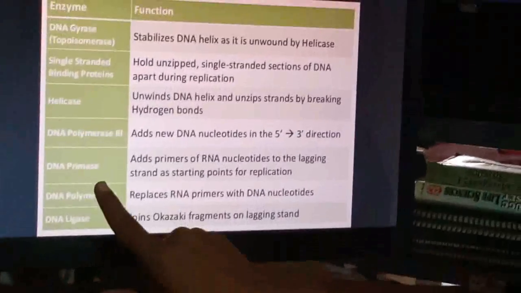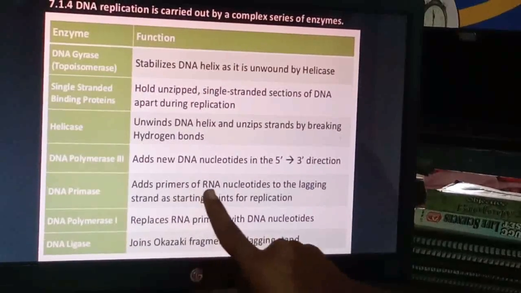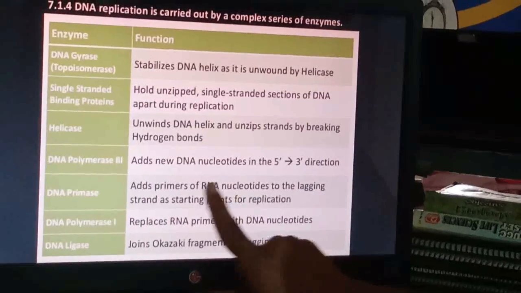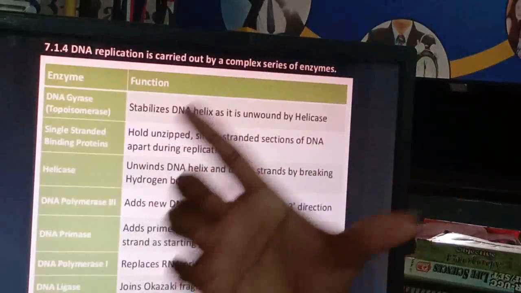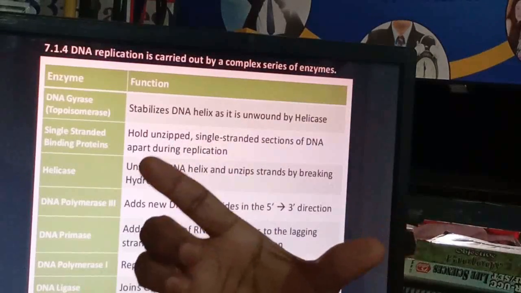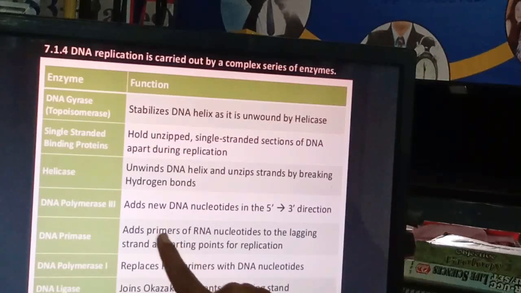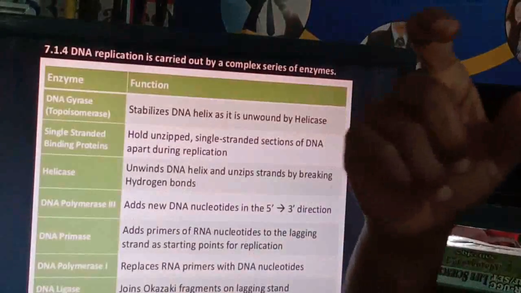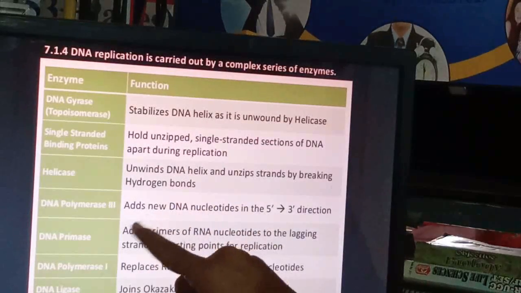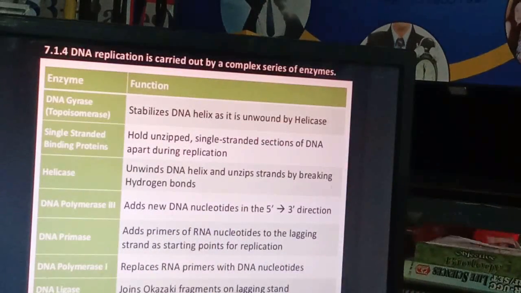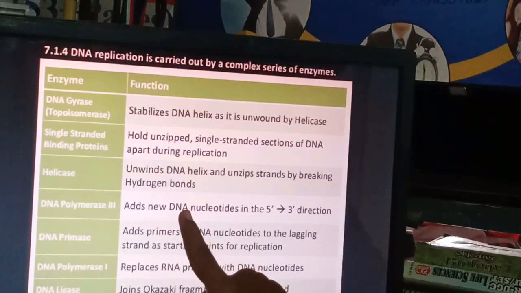Next enzyme is the DNA primase enzyme. Now the DNA primase enzyme adds a primer of RNA nucleotides. A primer of RNA nucleotides means a small particular sequence of nucleotides which acts as a primer, meaning from that primer only the adding of nucleotides or synthesis of the new strand will start. So this is the starting point of the new strand.